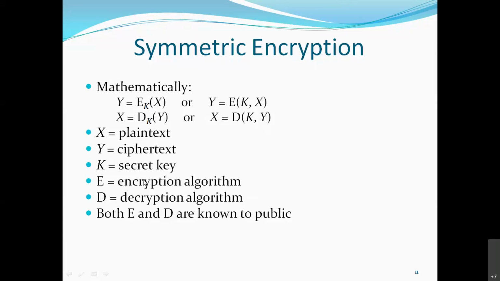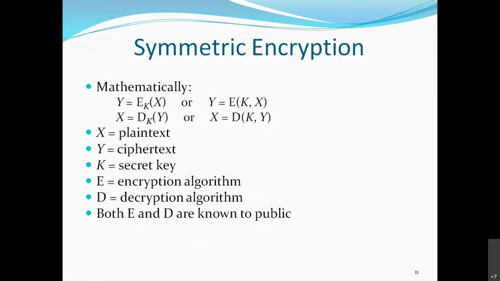E is the encryption algorithm, D is the decryption algorithm. E and D are known to the public, meaning anyone knows which algorithm is used. Suppose DES is used, but they don't know which key is used. So the key is the main thing. Key is the secret key that no one else should know. Only sender and receiver should know.